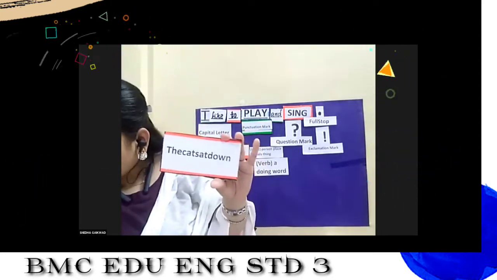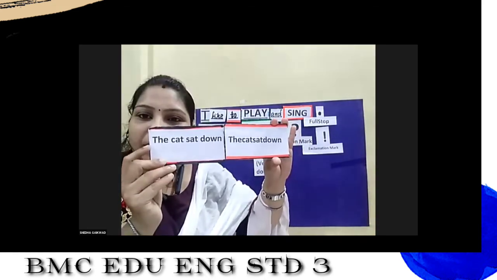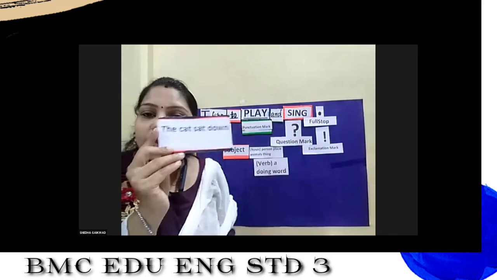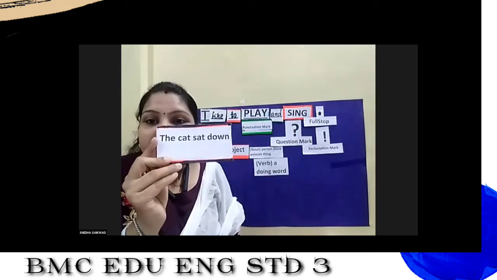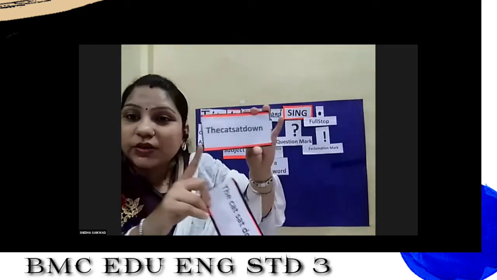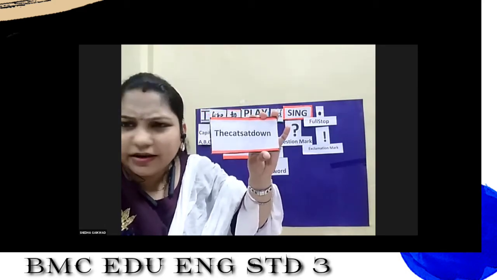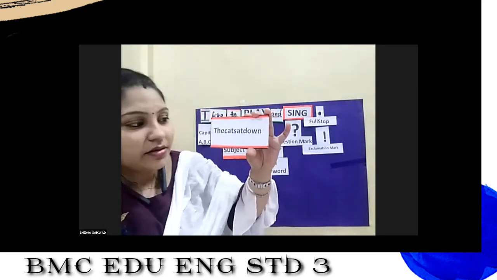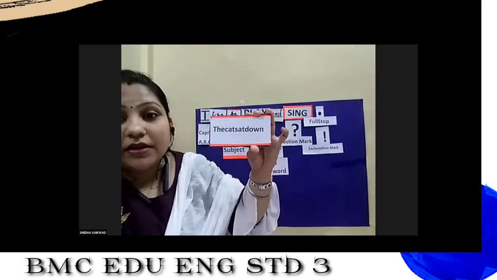Now I'll show you the same word in a proper format. Now read the first one. Read this one. What is this? Yes, the cat sat down. See students, when I show you this one, it was very impossible to read. We cannot read it easily because there is no finger gap between the words.